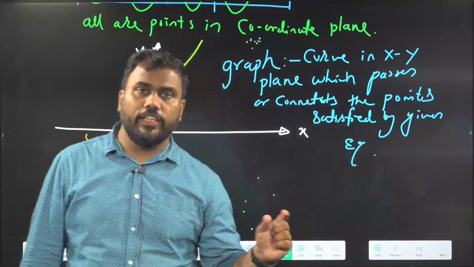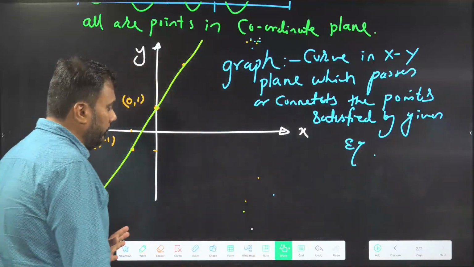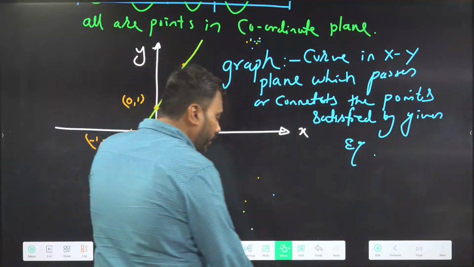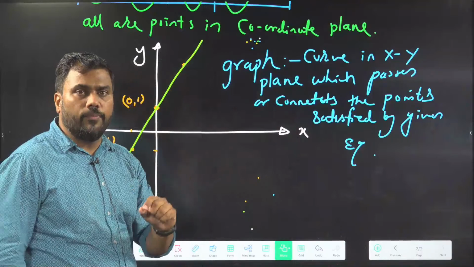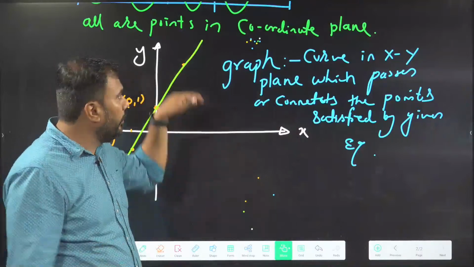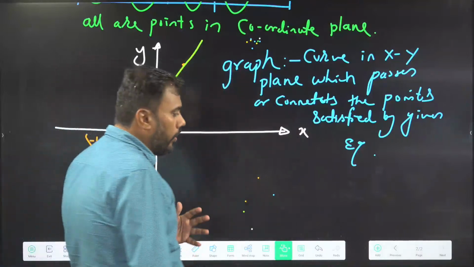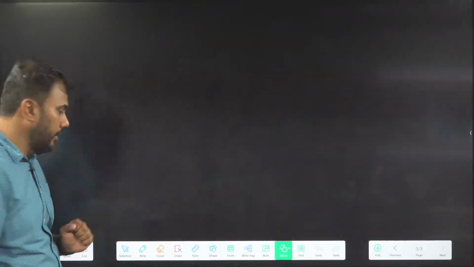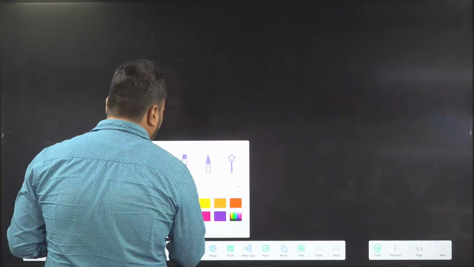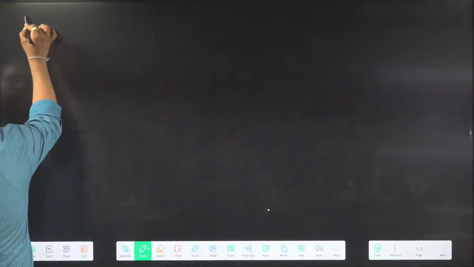Different equations will have their different graphs. We just need to remember the equation and its graph. We will not always put in values of x and get values of y to draw the graph. We will now just remember the different equations and their graphs. So now we will learn graphs of different equations.